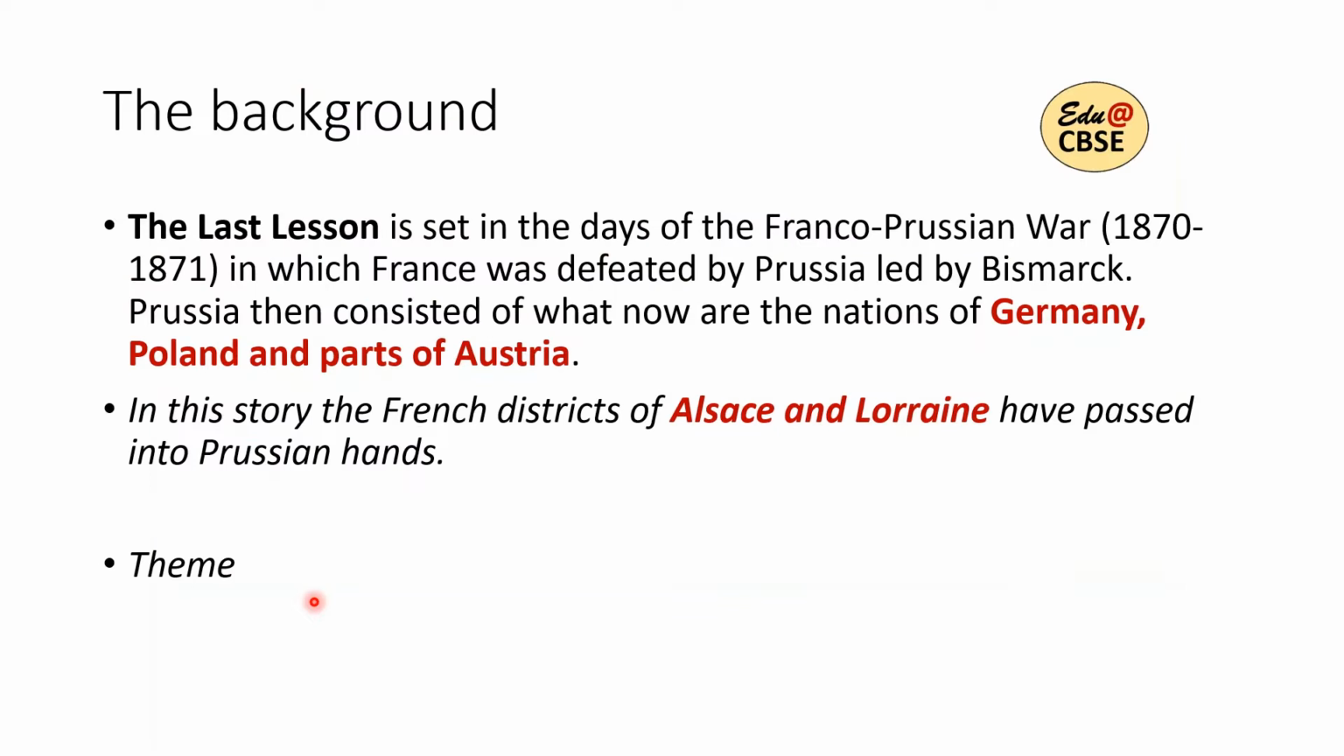Now here is the background. The Last Lesson is set in the days of the Franco-Prussian War, 1870 to 1871, in which France was defeated by Prussia led by Bismarck. Prussia then consisted of what now are the nations of Germany, Poland and parts of Austria. In this story, the French districts of Alsace and Lorraine have passed into Prussian hands. This story particularly is set in the district of Alsace. So our narrator, Franz, is living in Alsace.